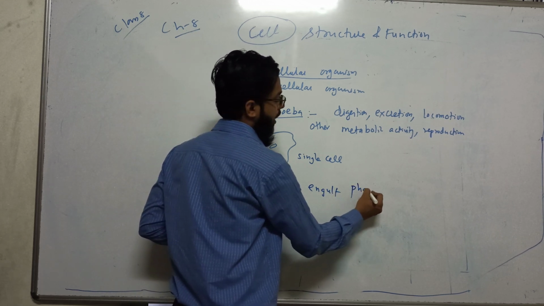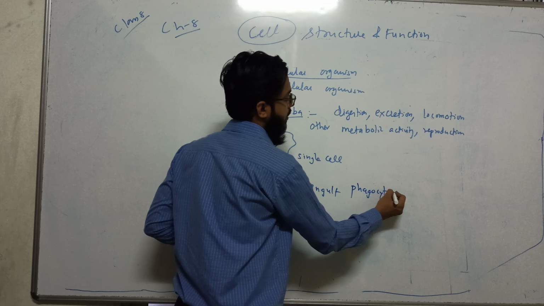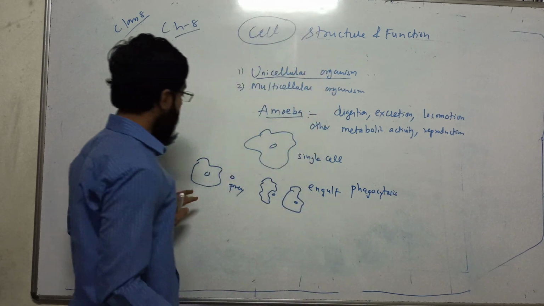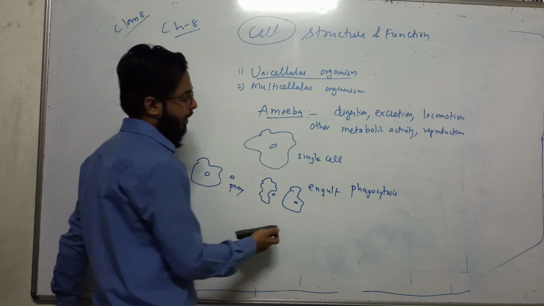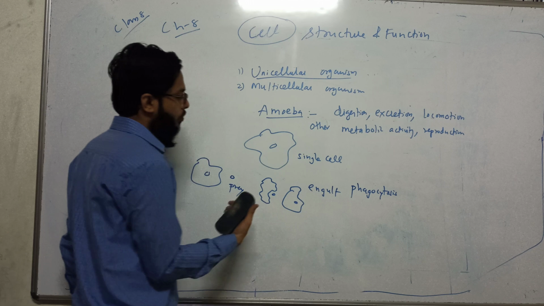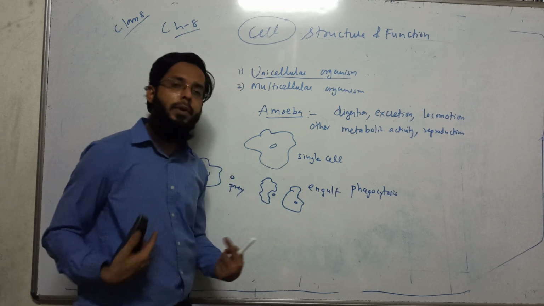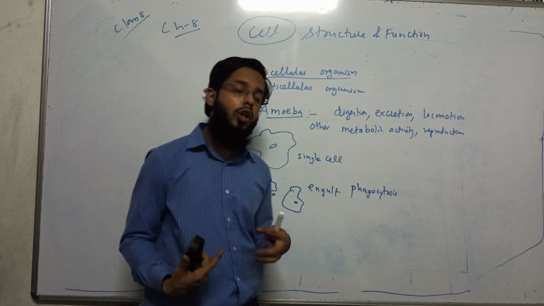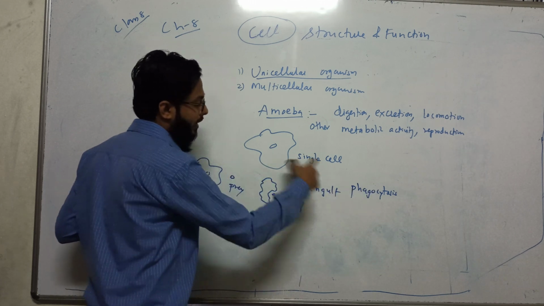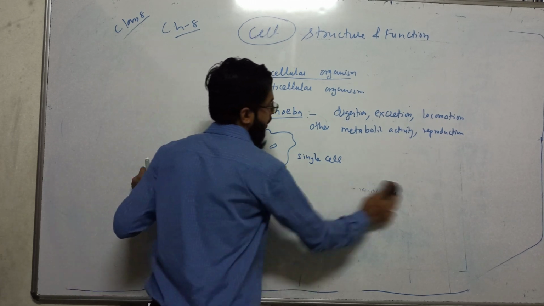There is a word which we will learn in 10th standard: such kind of movement, engulfing the prey, with irregular shape, is known as phagocytosis. In human beings, our white blood cells also have irregular shape and they also do phagocytosis, that is engulfing and eating.